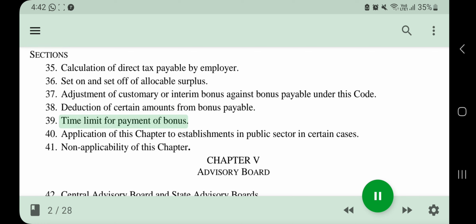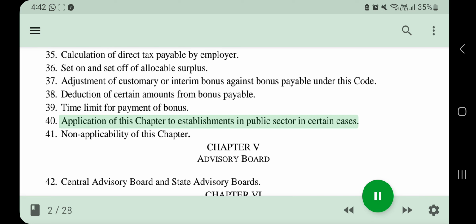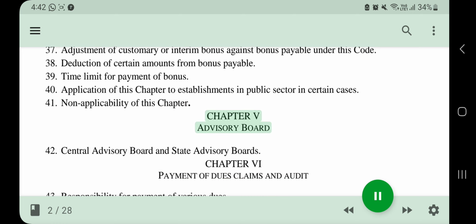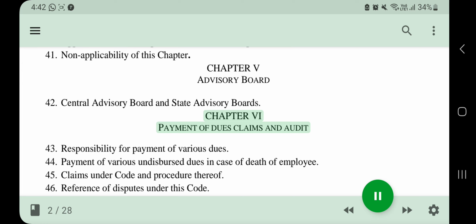39. Time limit for payment of bonus. 40. Application of this chapter to establishments in public sector in certain cases. 41. Non-applicability of this chapter. Chapter V. Advisory Board. 42. Central Advisory Board and State Advisory Boards. Chapter VI. Payment of dues, claims and audit.